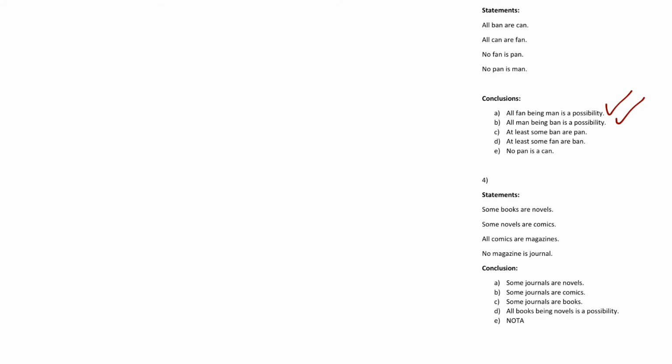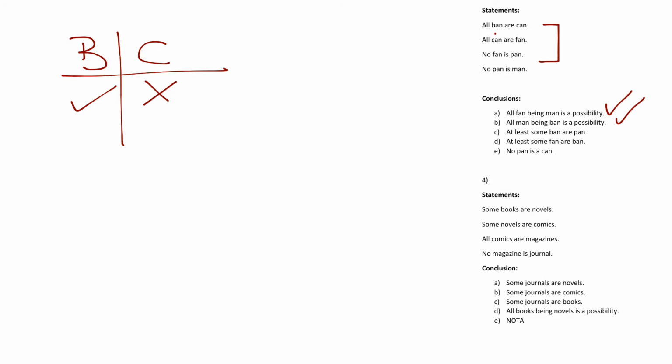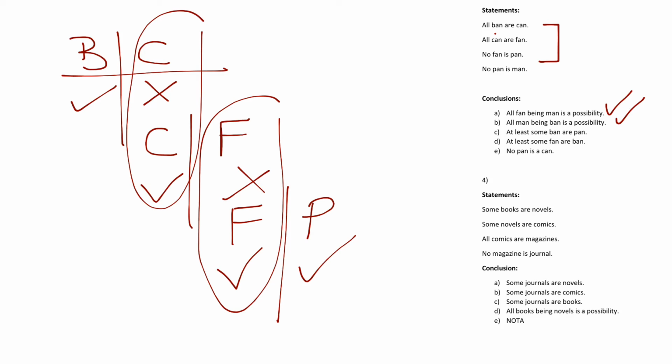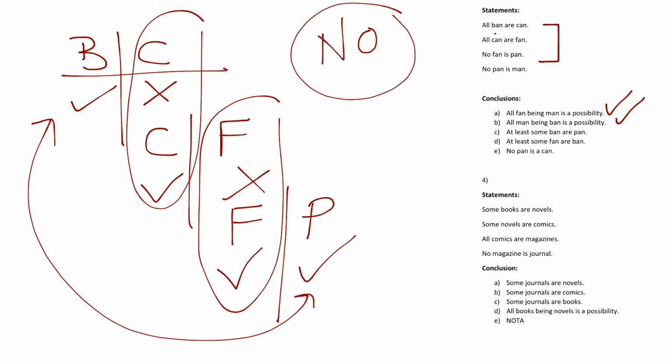Now at least some ban or pan, at least some ban or pan. So from here till here you have to come. Now see how. Ban, can, all ban are can, tick cross, all can are fan, tick cross, no fan is pan, tick tick. Middle term is distributed once at least, so fine, we can move on. And we are getting two ticks, and obviously no is there in the statement, so no will come in the conclusion. So no ban is pan is our conclusion.